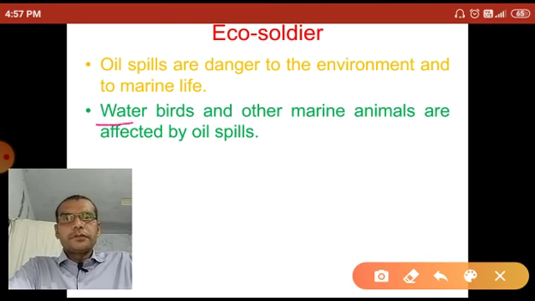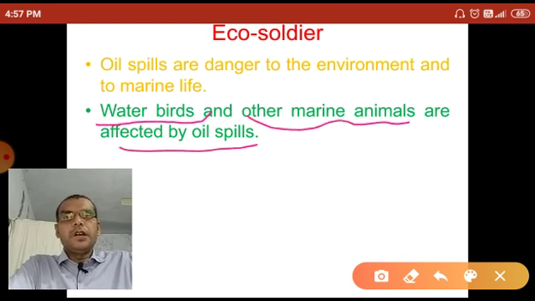Water birds and other marine animals are also affected by oil spills. A lot of oil comes out from the refineries and mixes with water bodies, and that harms marine animals, water animals and water birds.